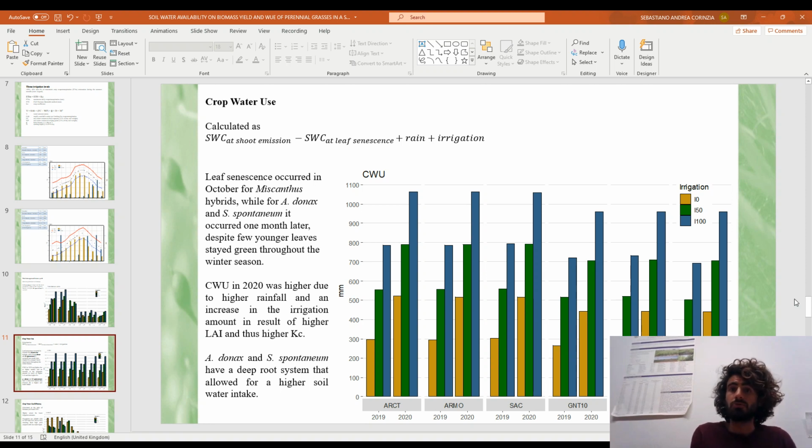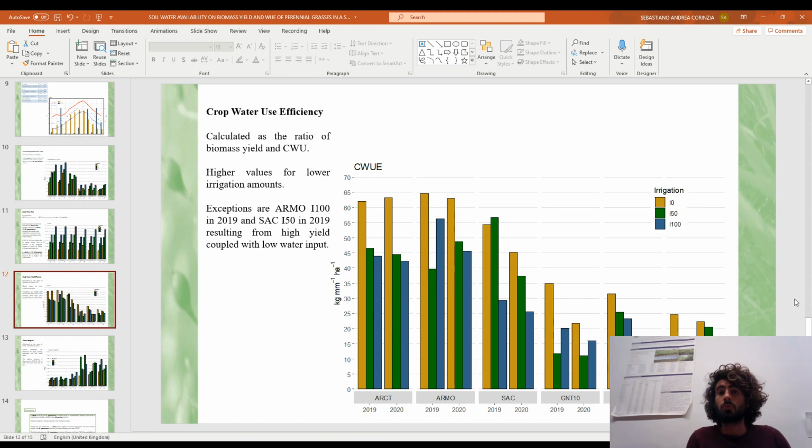In 2020, crop water use was higher due to the increase in rainfall and the slight increase in the irrigation amount that has been provided. Arundo and Saccharum spontaneum have a slightly higher water intake due to the deeper root system.